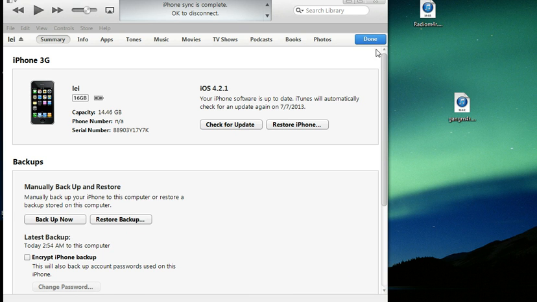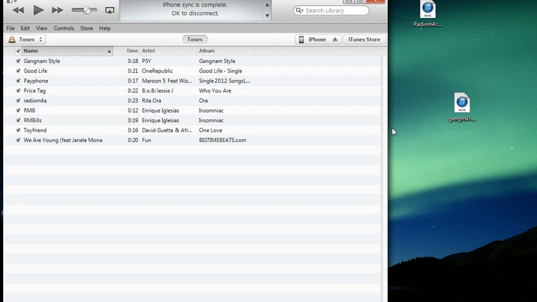Okay, so once you finish synchronizing, just go to your phone, go to Settings, and then in Settings go to Sounds.